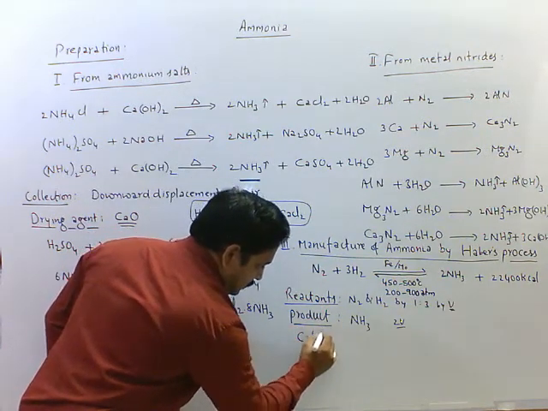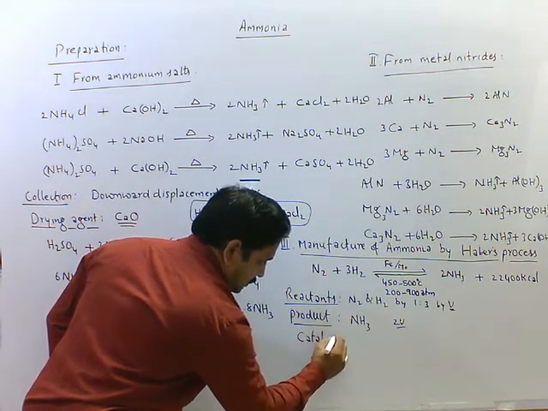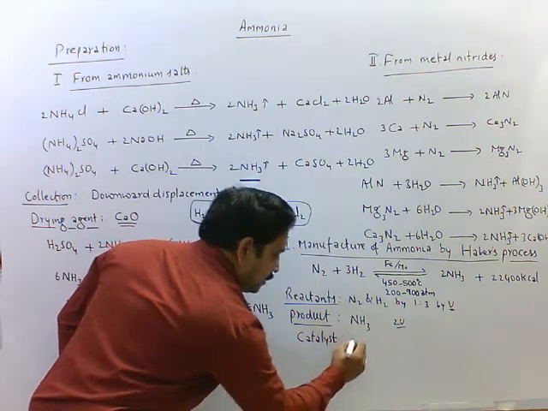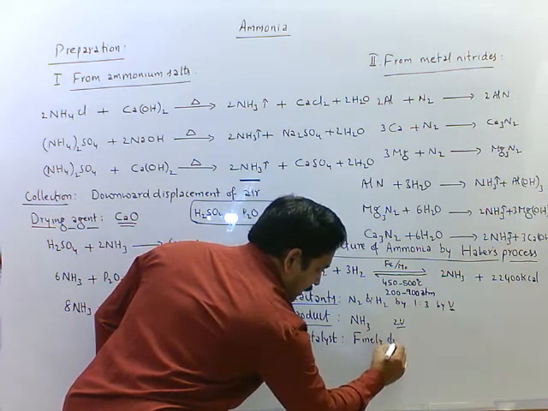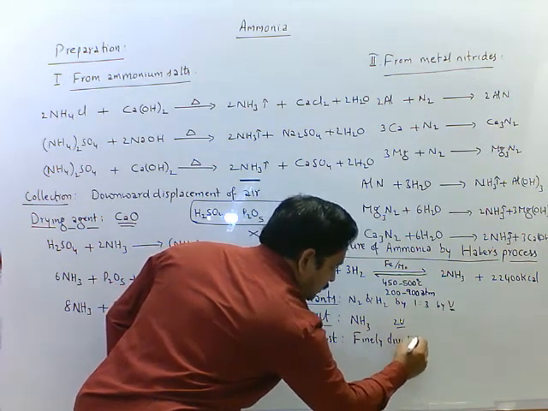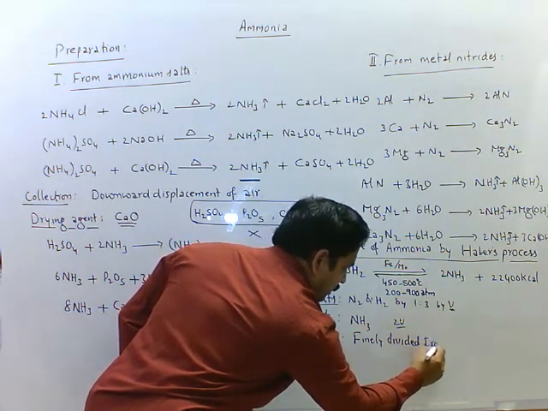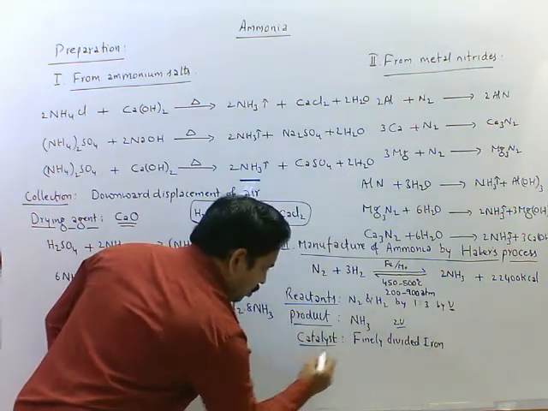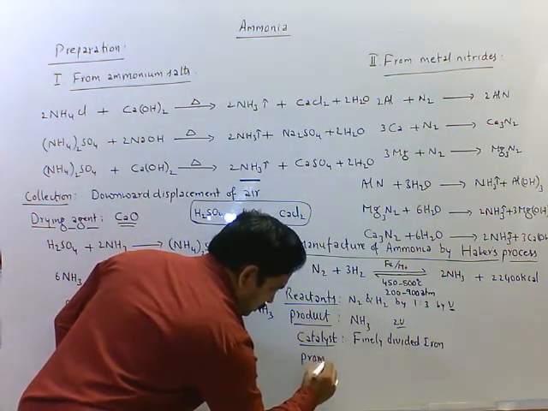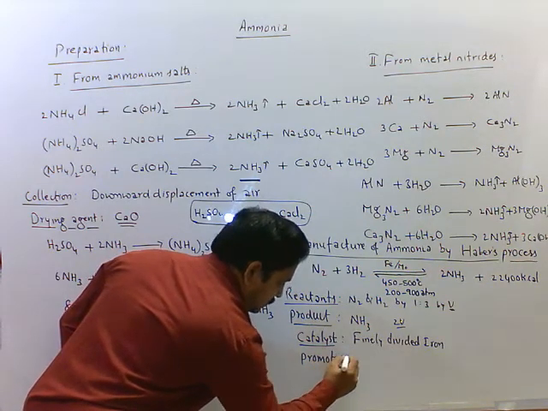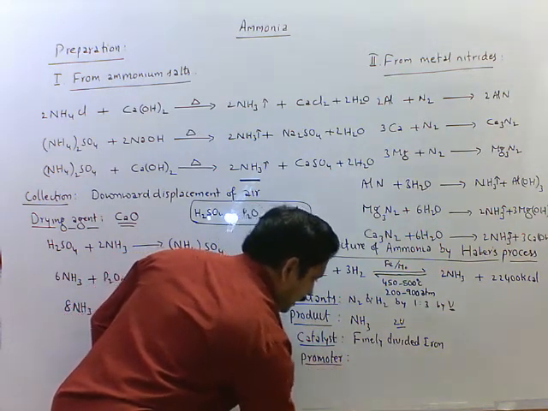Catalyst, finely divided iron. Promoter is molybdenum.